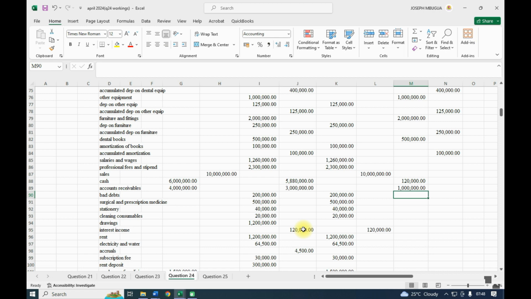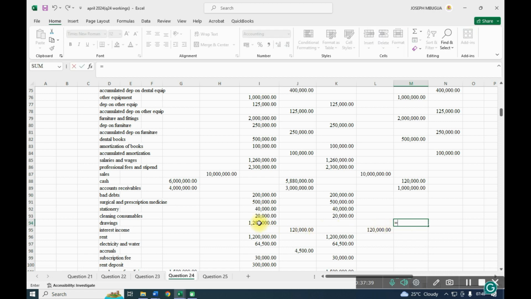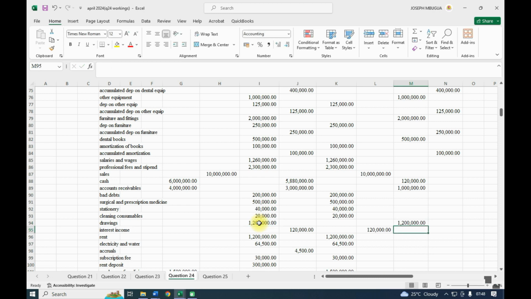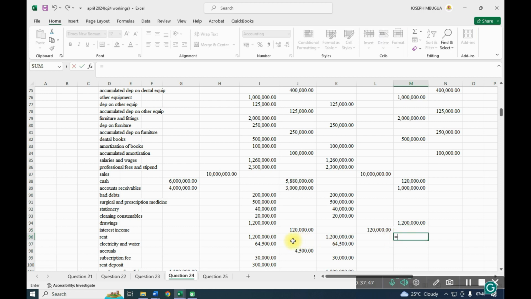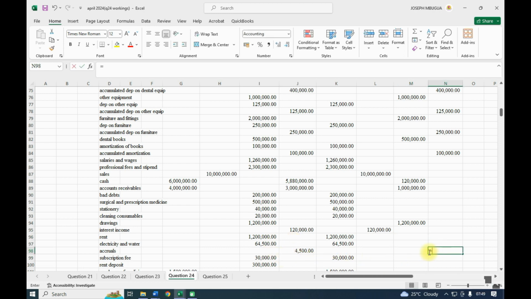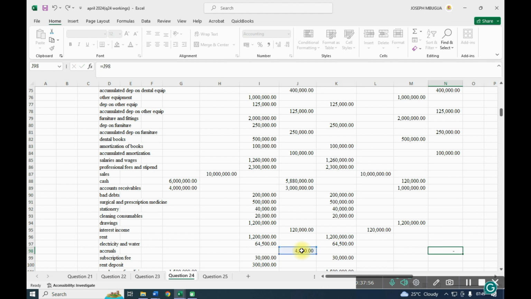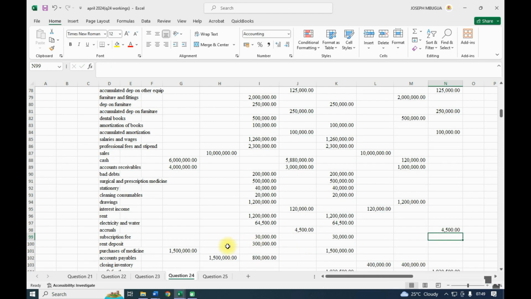And the next one, we have drawings of 1.2. Then the rent, you're supposed to have the deposit. So first, before that, we have accrual of 45, which is a liability.